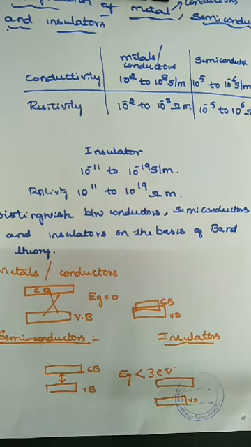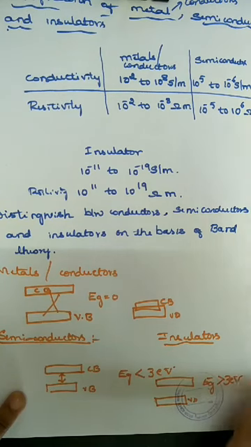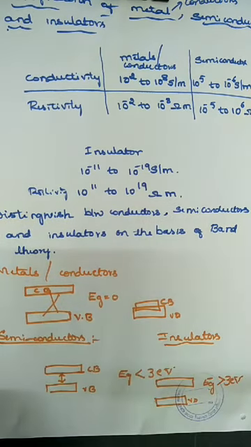A large energy gap means the value of Eg is greater than 3 electron volt. So that is called an insulator. The material is said to be an insulator. So the conduction band is completely empty above 0 Kelvin temperature.